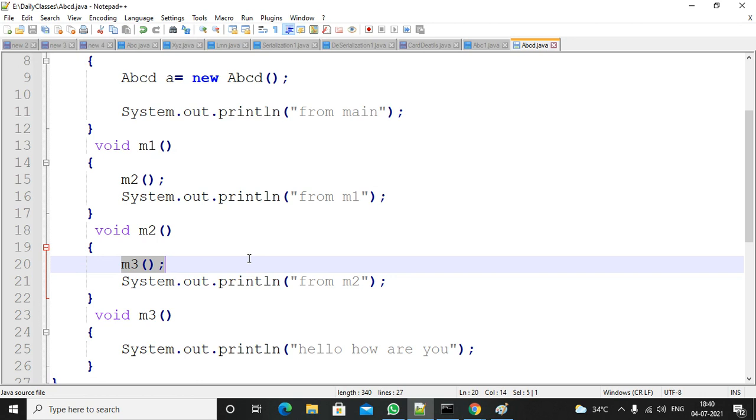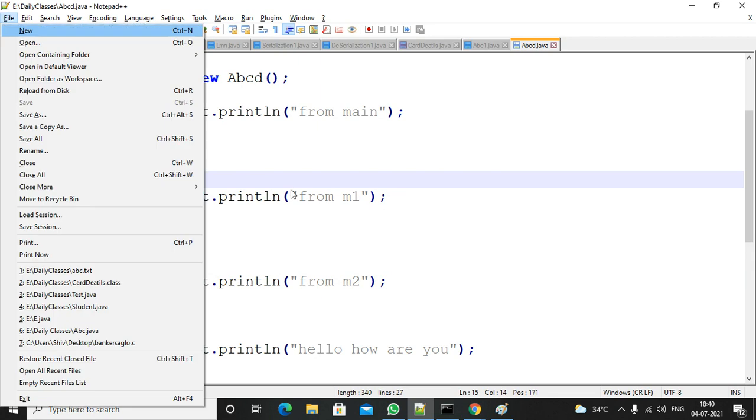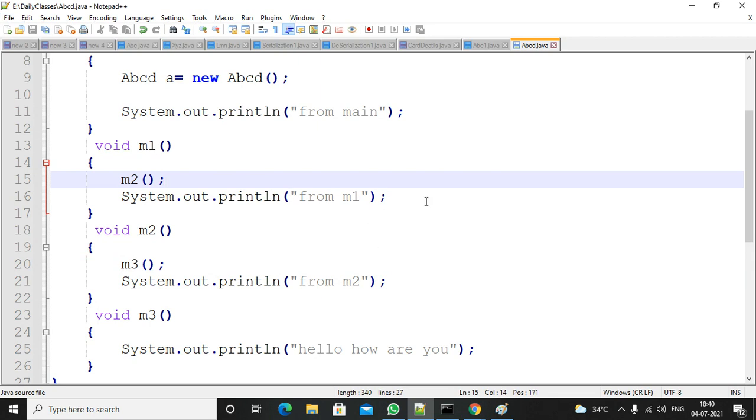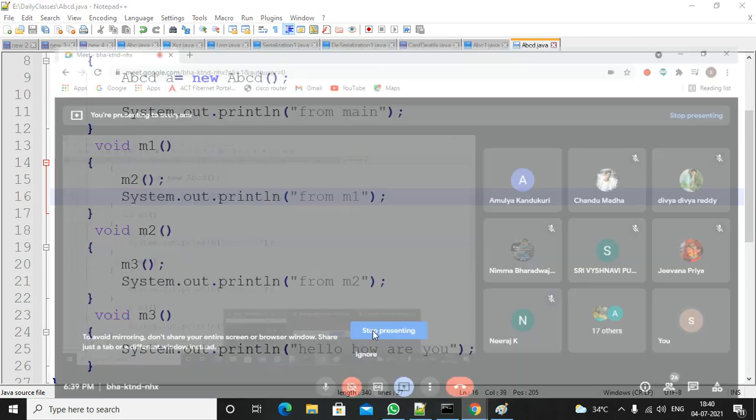So it will maintain the same. So we are not discussing the variables, we are discussing the method calls, even if it is a static method. Right. So any doubts?